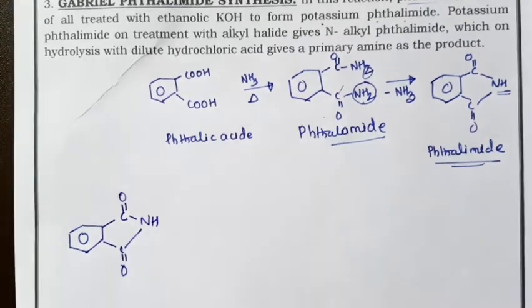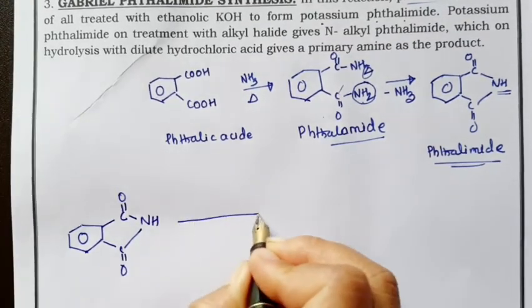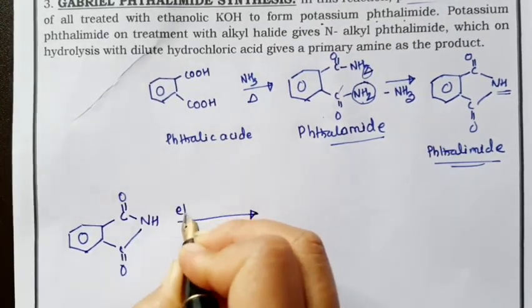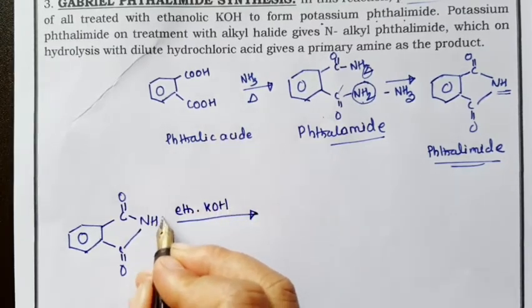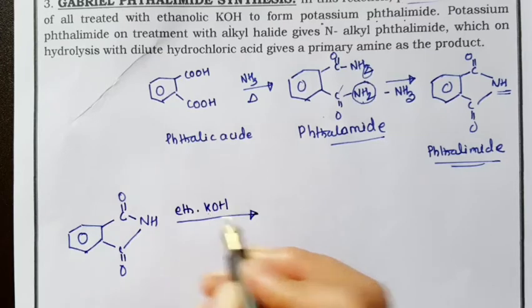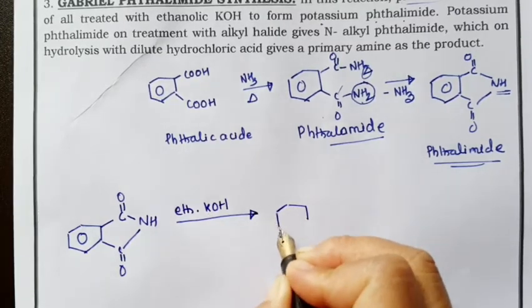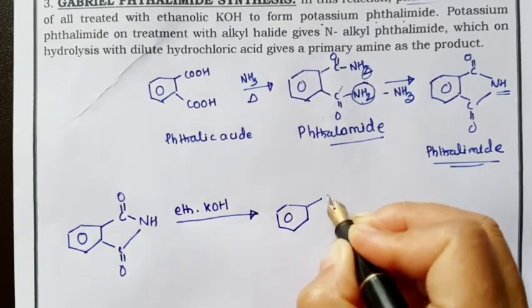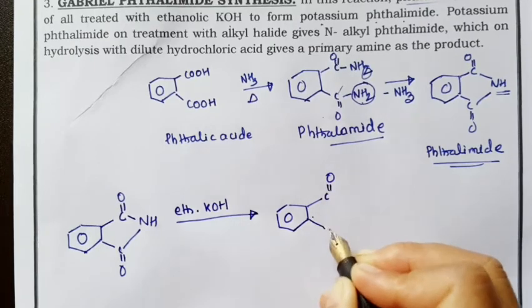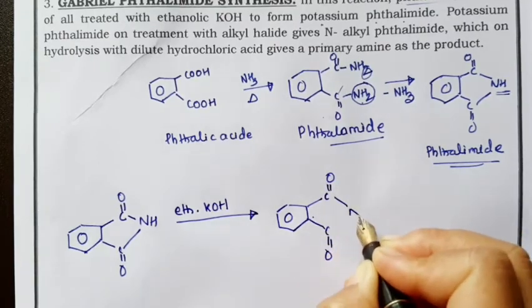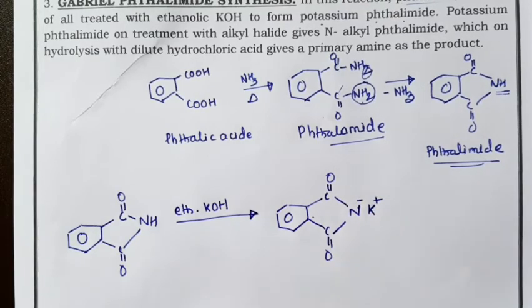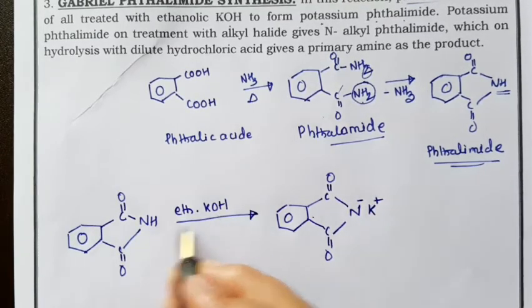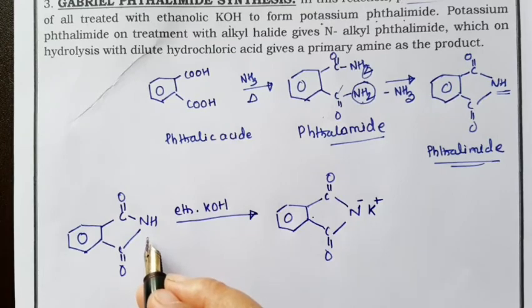When this phthalimide is treated with ethanolic KOH, this H will get replaced by K, so we get potassium phthalimide: C double bonded O, C double bonded O, then N with K. This is plus and minus, and it forms a salt.